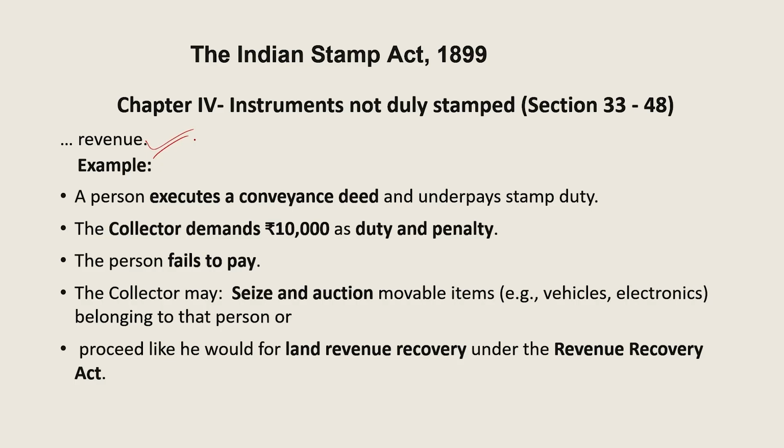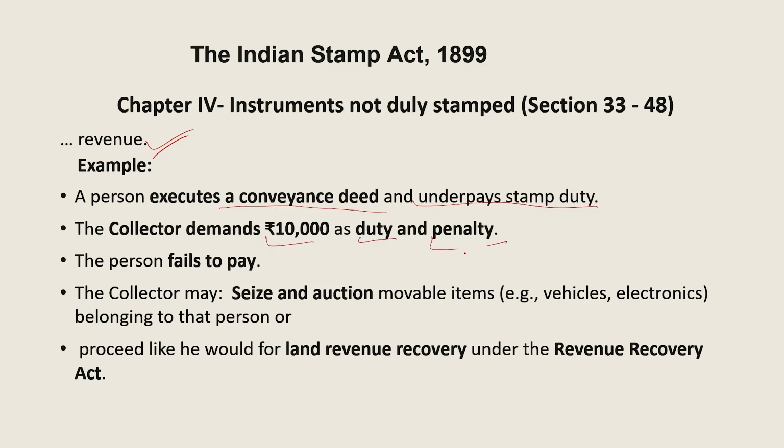Now, let me explain this. A person executes a conveyance deed and underpays stamp duty. The collector demands 10,000 rupees as duty and penalty. The person fails to pay that 10,000 rupees of duty and penalty.